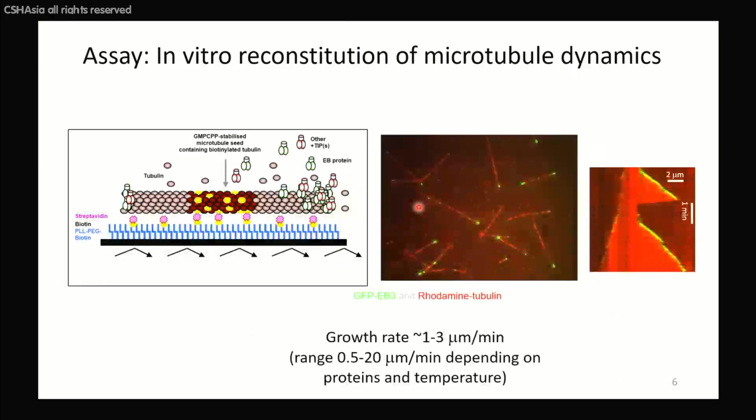And what my lab started doing is applying in vitro reconstitution assays to understand how these proteins, the names of them we know well from many cell biological and genetical studies, how they regulate microtubules. And for this, we use an in vitro assay shown here, where we grow microtubules from little pieces of microtubule lattice stabilized with slowly hydrolyzable analog of GTP called GMP-CPP. And then we can add fluorescent tubulin and different proteins. And so microtubules will grow.